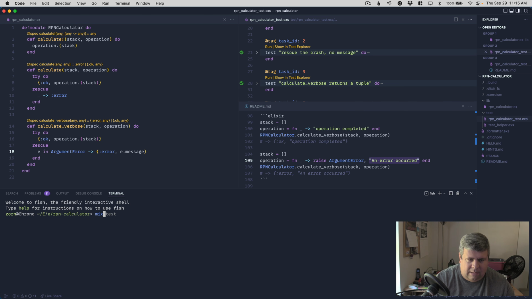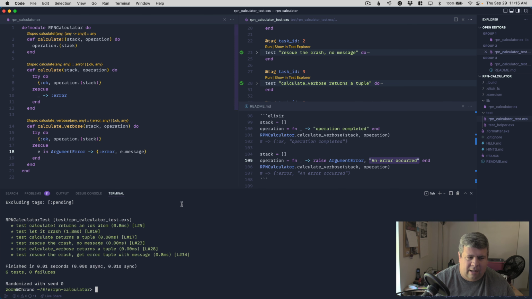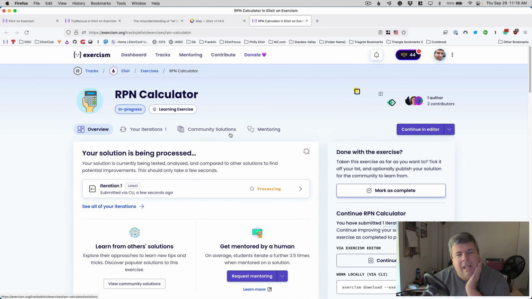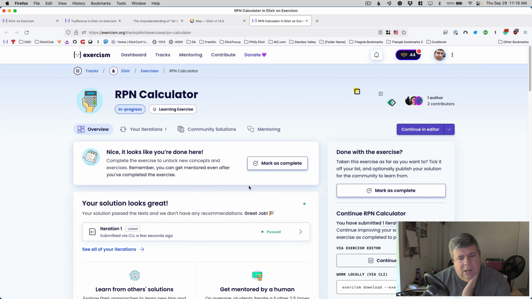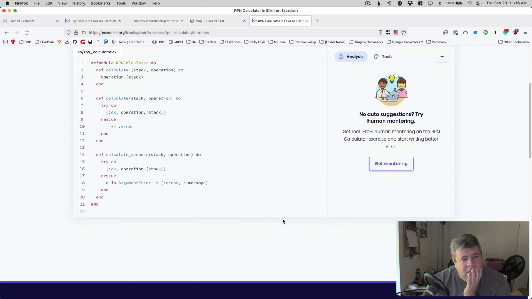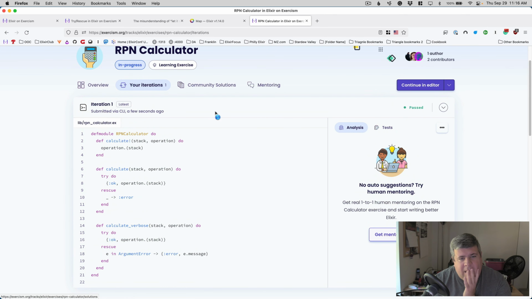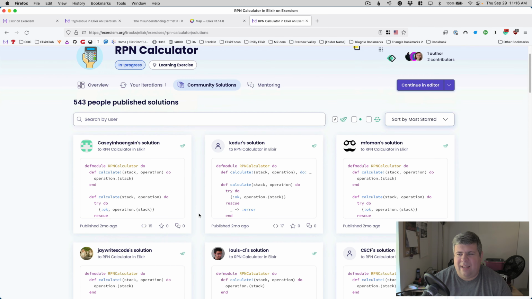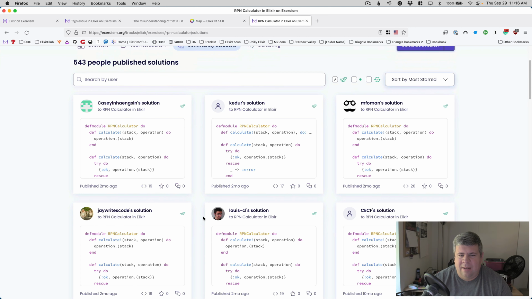So we can run tests once more just to validate. They all look good. We'll upload it, submit. And we'll check out what the static analyzer has to say. It looks good. And we can take a peek at the community solutions. 543 people published solutions. That's interesting because we're pretty deep into the syllabus now. It's interesting to see how many people actually got through it all.